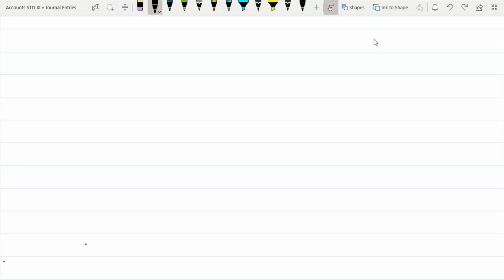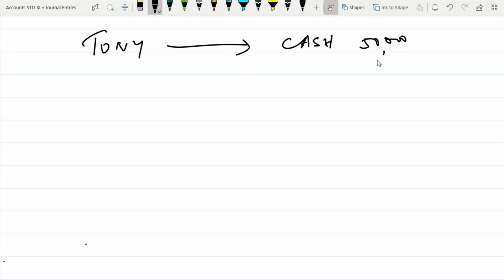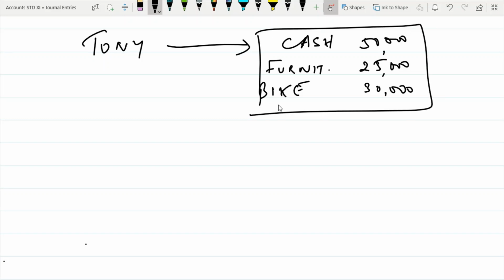So let us understand what the entry would be. Now Tony has given cash 50,000 to start business. Other than that, he has given furniture. Now his personal furniture he has given 25,000, and he has given his personal bike, which is 30,000. Now all these things were his personal things which he has given to the business. So the business has received all this. So you are the accountant here now, and your business has received 1, 2 and 3. So all these things here are real accounts. Cash is real, furniture is real, bike is real.